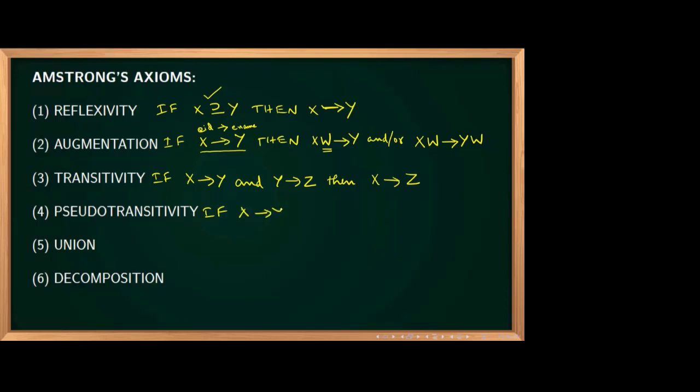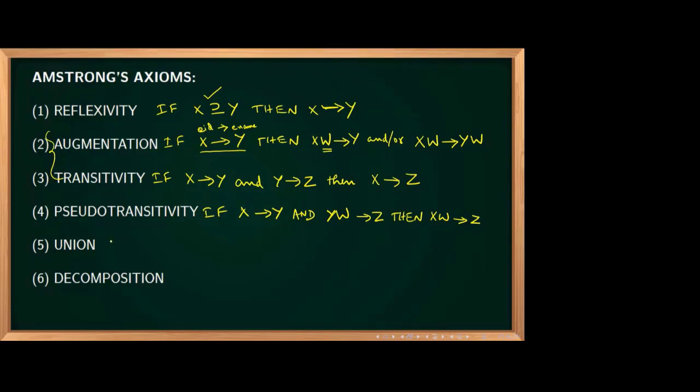If X determines Y is there, and YW determines Z is there, then you can say that XW determines Z. This is a combination of transitivity and augmentation.